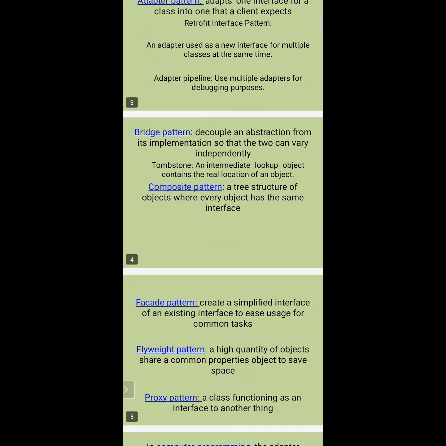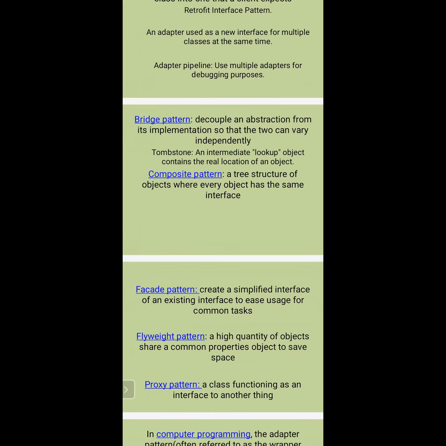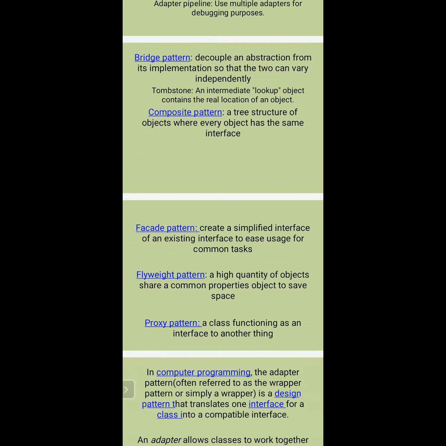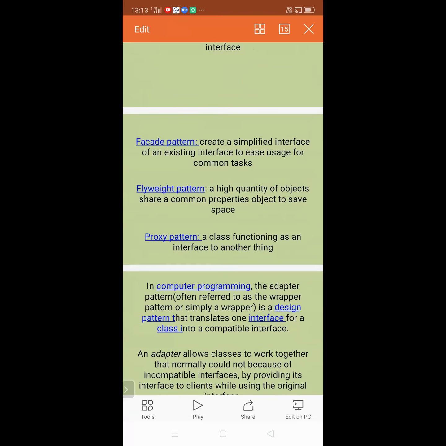So that is the purpose of adapter. And bridge pattern: decoupling an abstraction from its implementation so that the two can vary independently. Composite pattern: a tree structure of objects where every object has the same interface. That means we are using more than one object, but they have only a single interface. Next one is the facade pattern, which creates a simplified interface of an existing interface to ease use for common tasks. Okay, next one is the flyweight pattern.